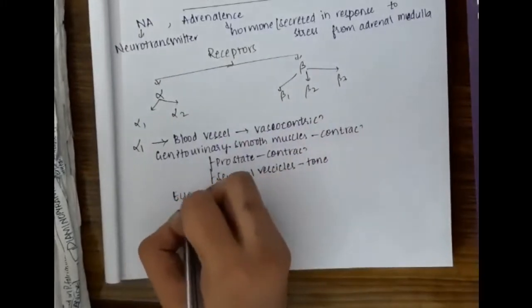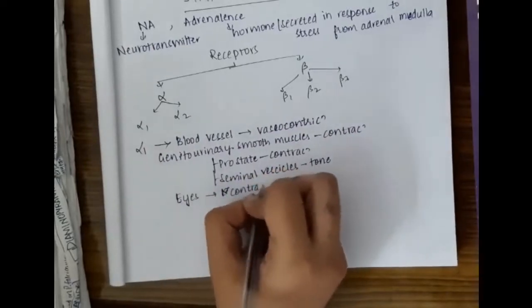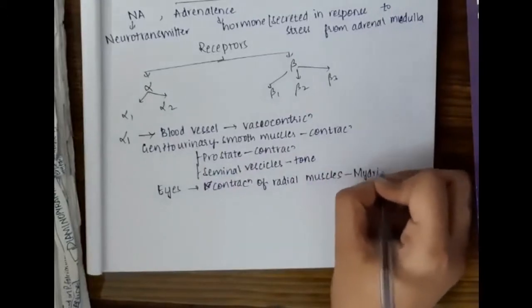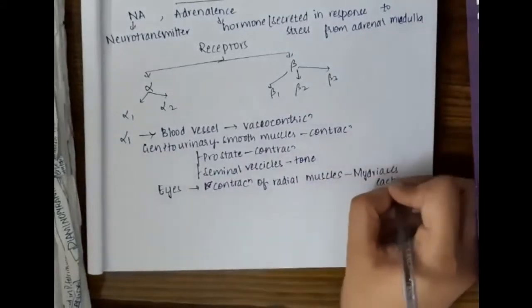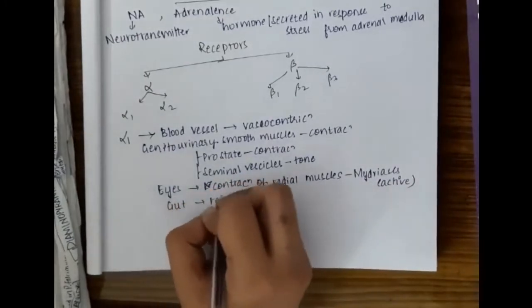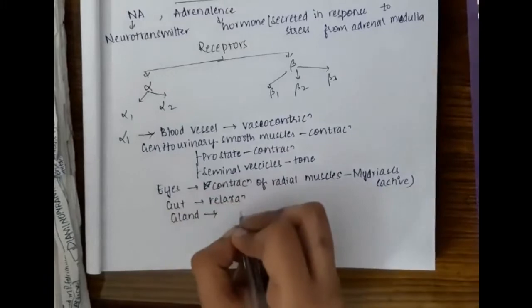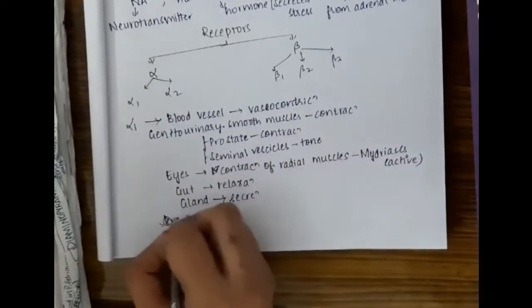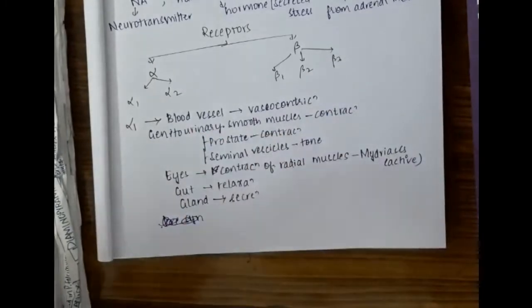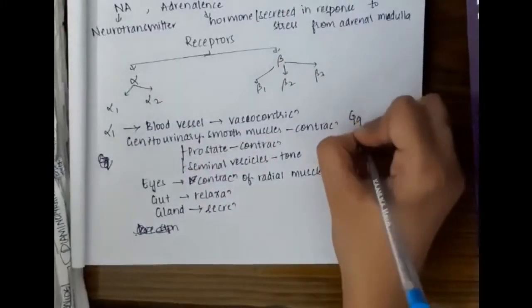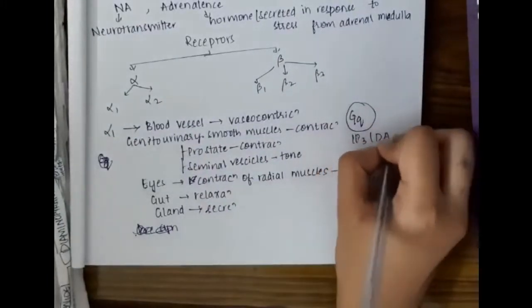In the eyes, it causes contraction of the radial muscles or dilator pupillae, resulting in active mydriasis. In the gut, that is the intestine, it causes relaxation, and it causes secretion of all the glands like lacrimal and salivary glands. So this alpha 1 receptor acts through the Gq receptor and the IP3-DAG pathway.